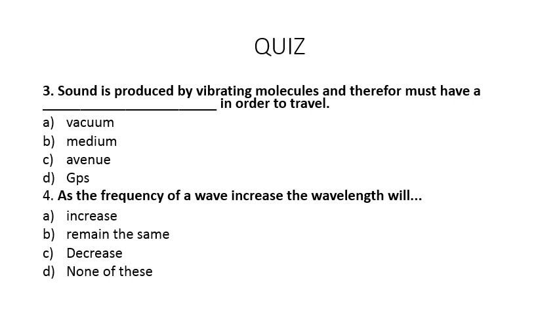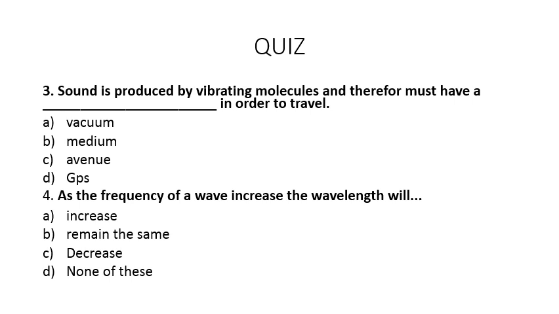So what is the formula? V is equal to n lambda. Where velocity is constant, when frequency increases, wavelength decreases.